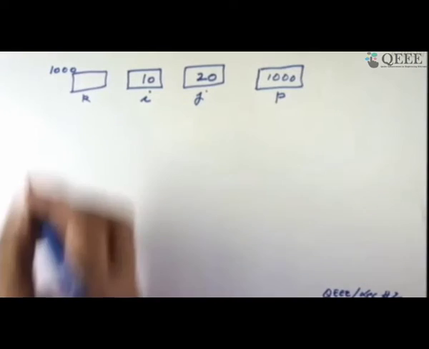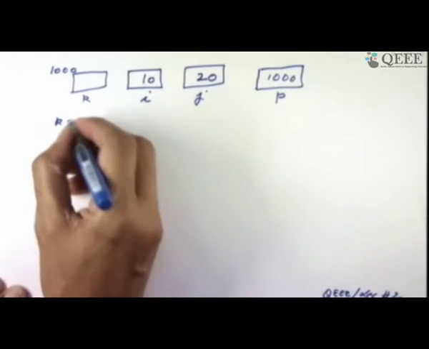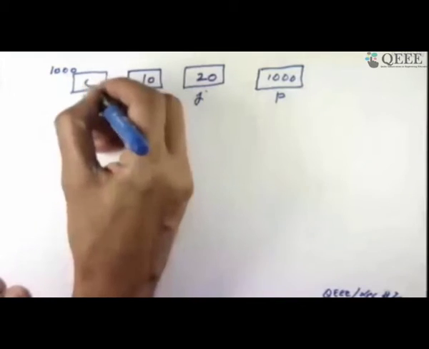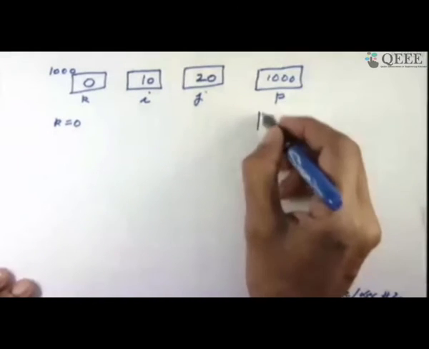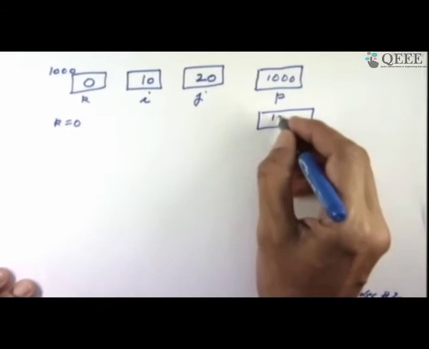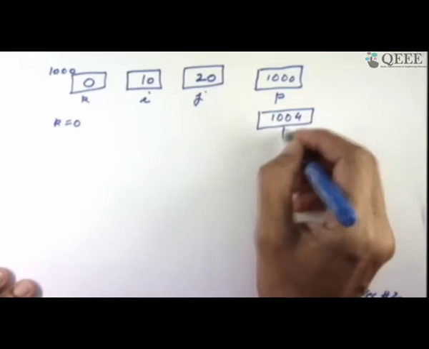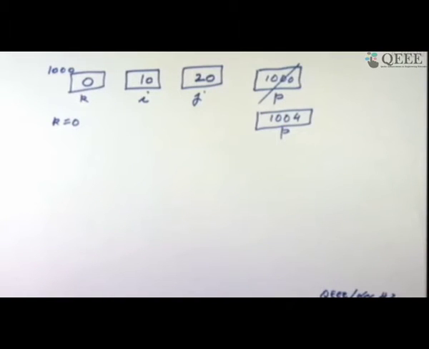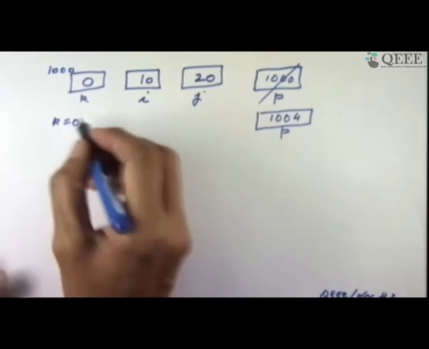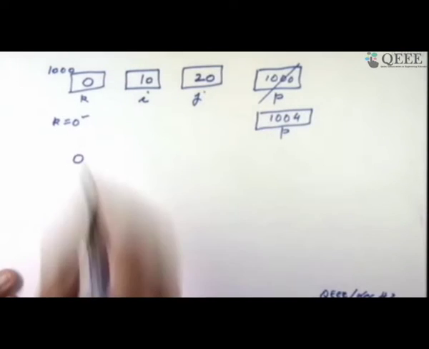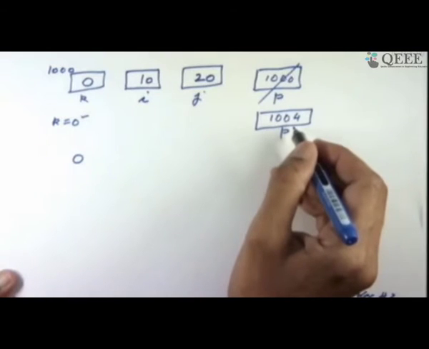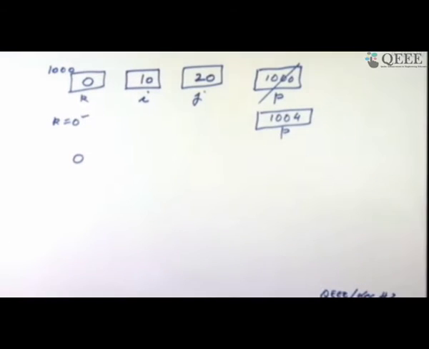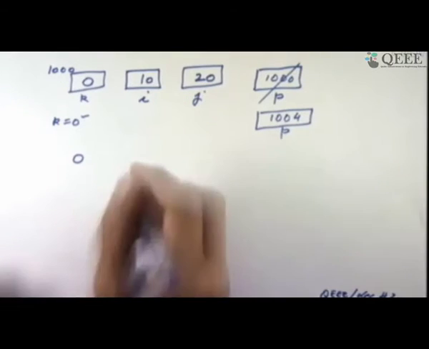Now when the for loop starts, we assign k equals 0. This is how the for loop starts. So let me put a 0 in k. p equals p plus 1. So p changes to, I'll redraw the value of p. Integer is 4 bytes on my machine. So this will become the new value of p. These are the two things done, and then the program says, please print k and star p. Since the value of k is 0, the first print of k will be 0. And then it says dereference star p. Now we don't know what is stored at 1004. But you observe what he shows is the value is 10.